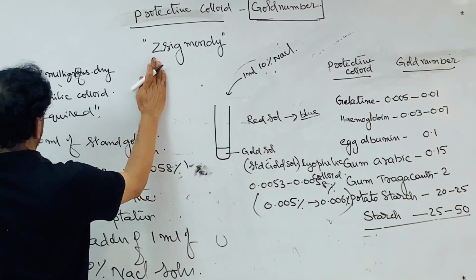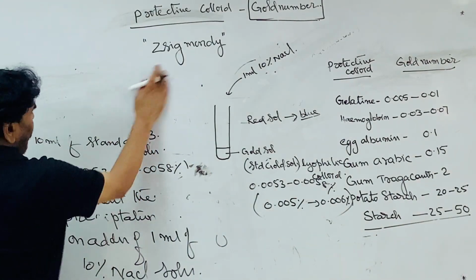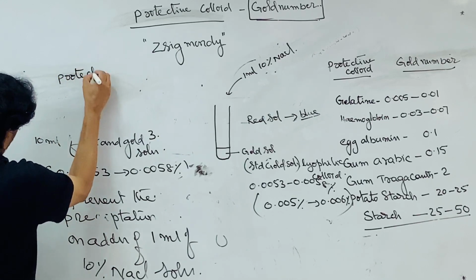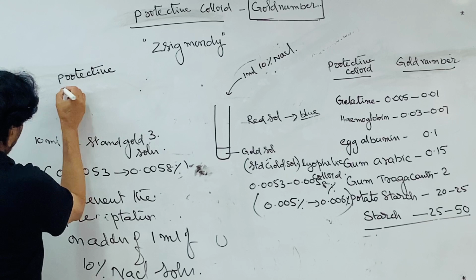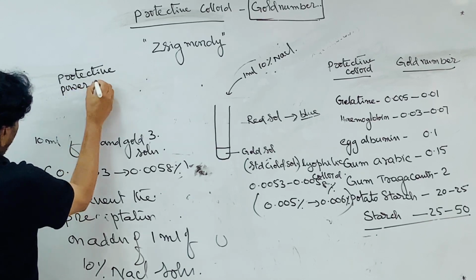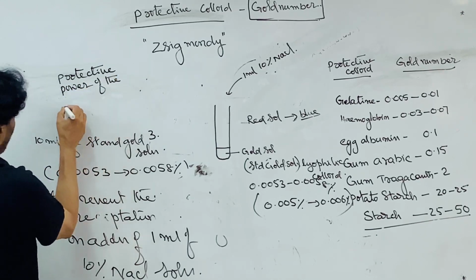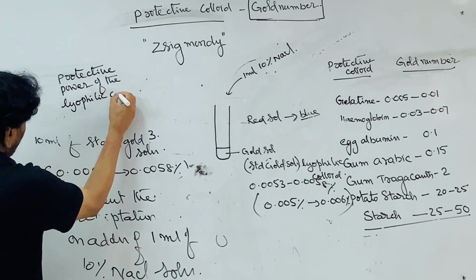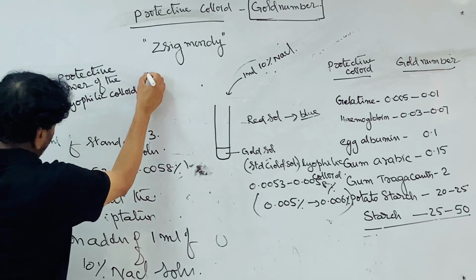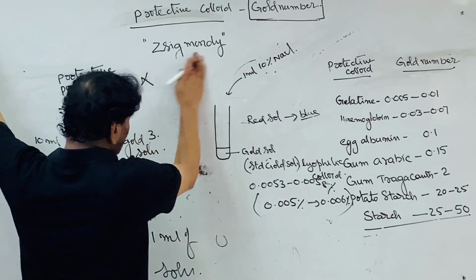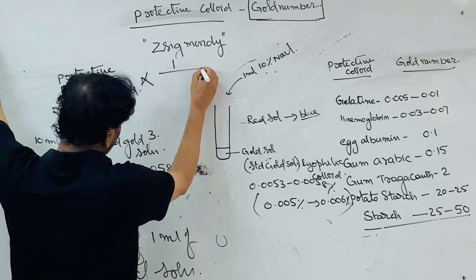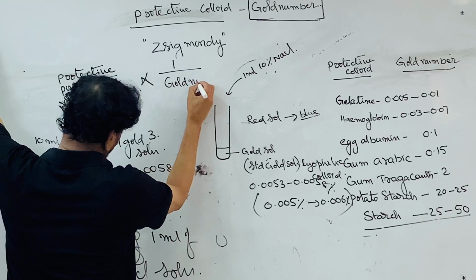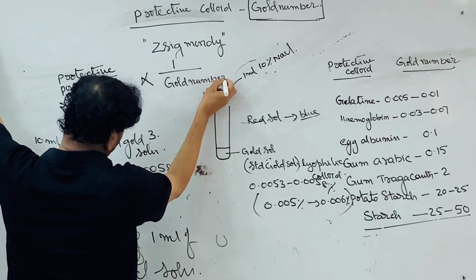The protective power of the lyophilic colloid is proportional to 1 by gold number.